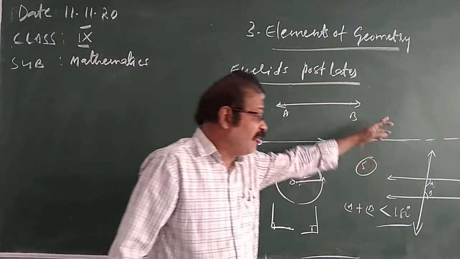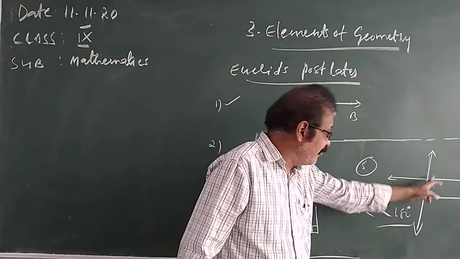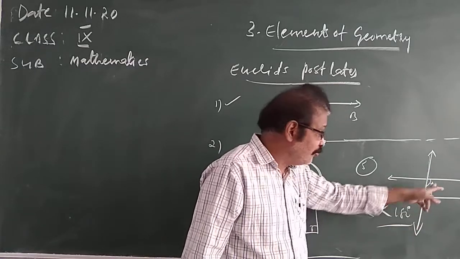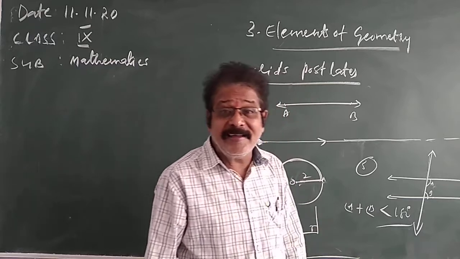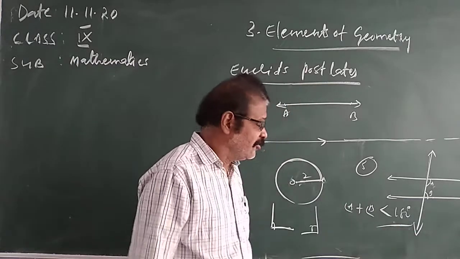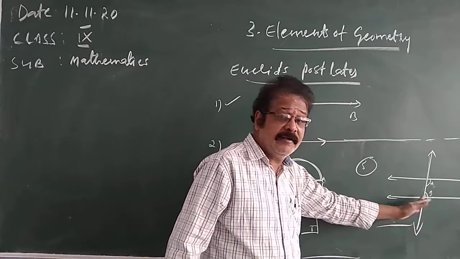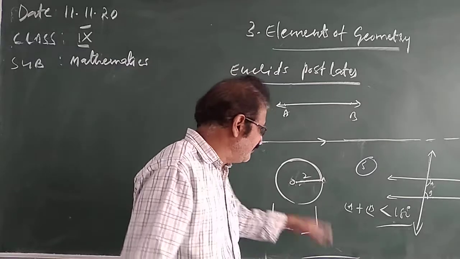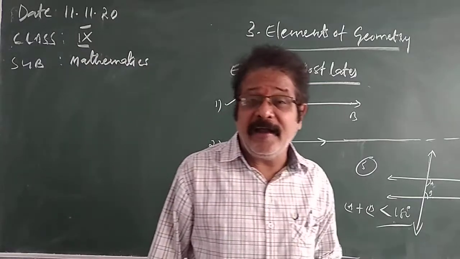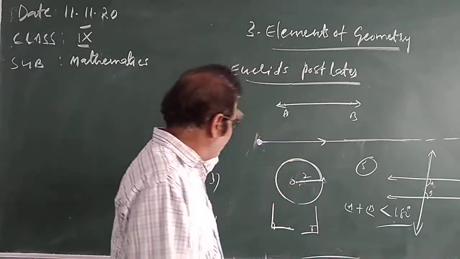So when a line is falling on two other straight lines, the interior angles formed on one side of it, if the sum of those two angles is less than two right angles, meaning 180 degrees, then the lines meet on that side. So these are the Euclid 5 postulates. I hope you clearly understood this. Euclid axioms are 7 and Euclid postulates are 5.